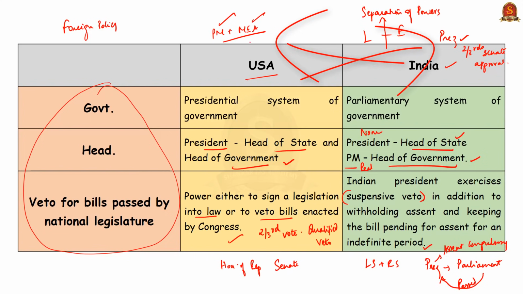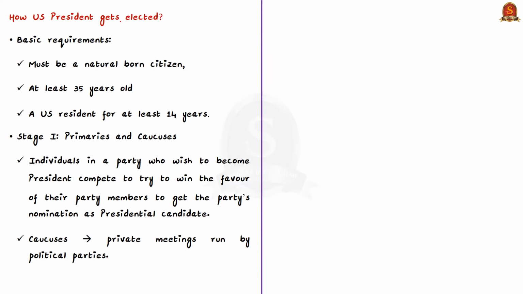Whereas you can see more political visits by the President in case of USA. Now, let us discuss in detail about how the United States President is elected. First, let us talk about the basic eligibility for a presidential candidate. To become United States President, the candidate must be a natural born citizen.